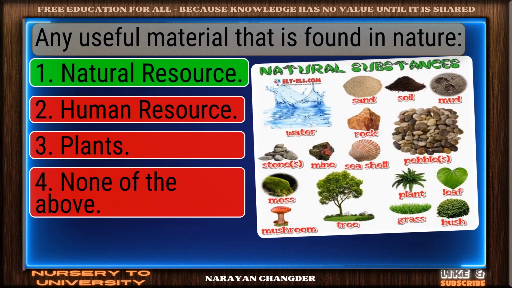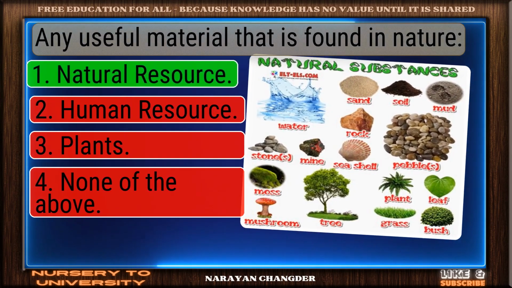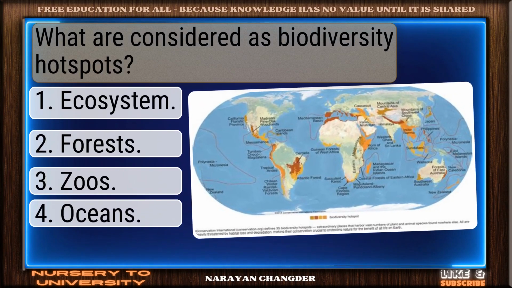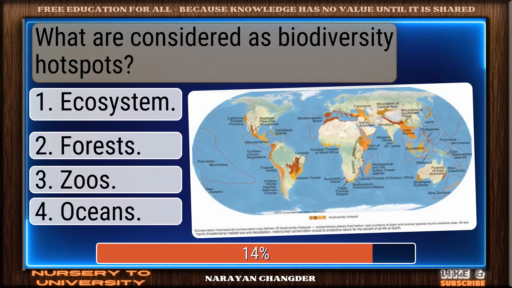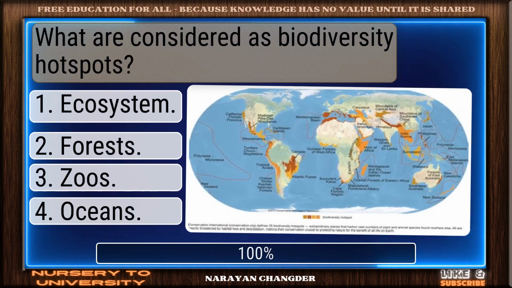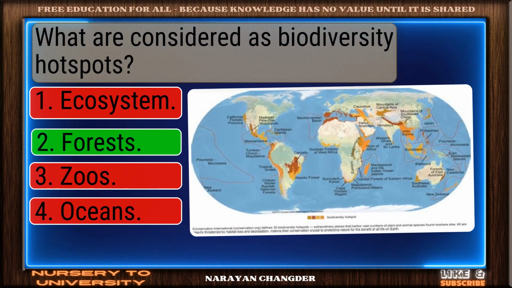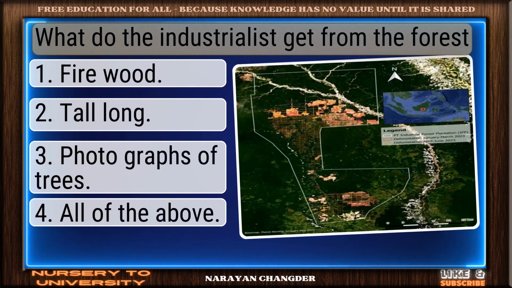Sharp thinking. Natural resource is right. What are considered as biodiversity hotspots? Good job. Forests works well. What do the industrialists get from the forest?